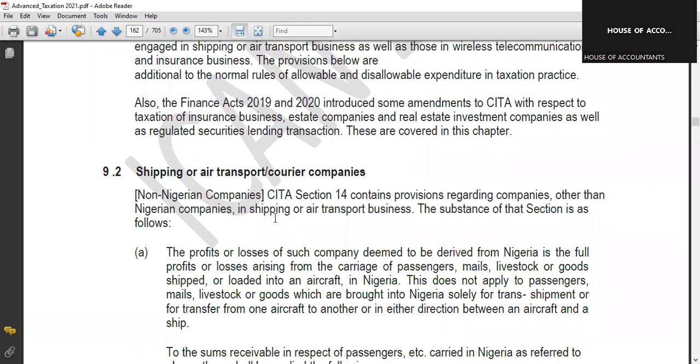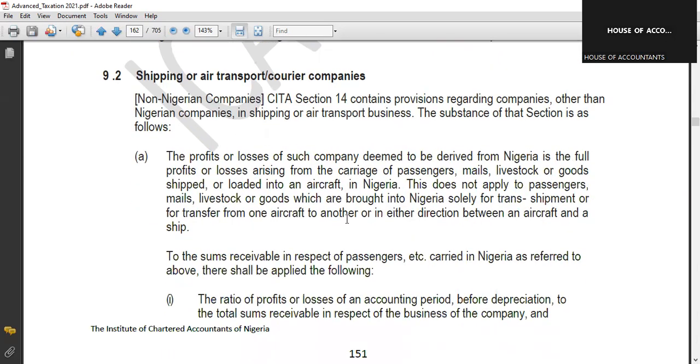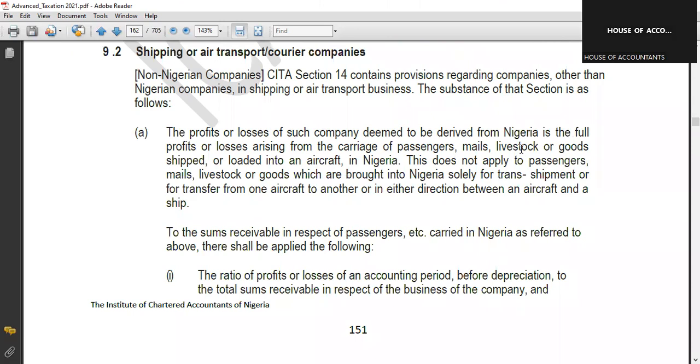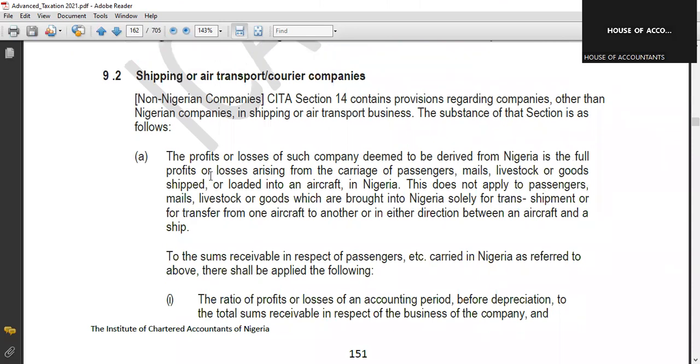Now, for non-Nigeria companies, CITA Section 14 contains provision regarding companies other than Nigeria companies in shipping or air transport businesses. All these ones are just theory. I think you can read them up yourself. There's not much story there. The profit or losses of such company are deemed to be derived from Nigeria in the full profits or loss arising from the carriage of passengers.